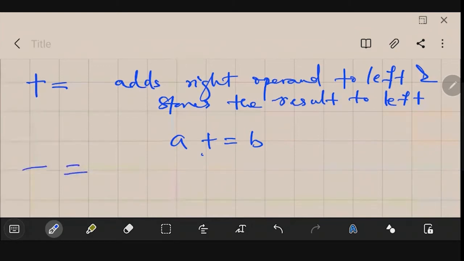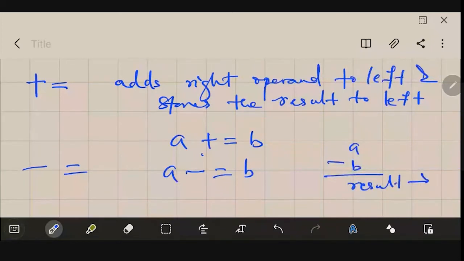Similarly, minus equal to subtracts the right operand from the left. So A minus equal to B means B will be subtracted from A. Whatever result you get will be stored in A. That is what it does.